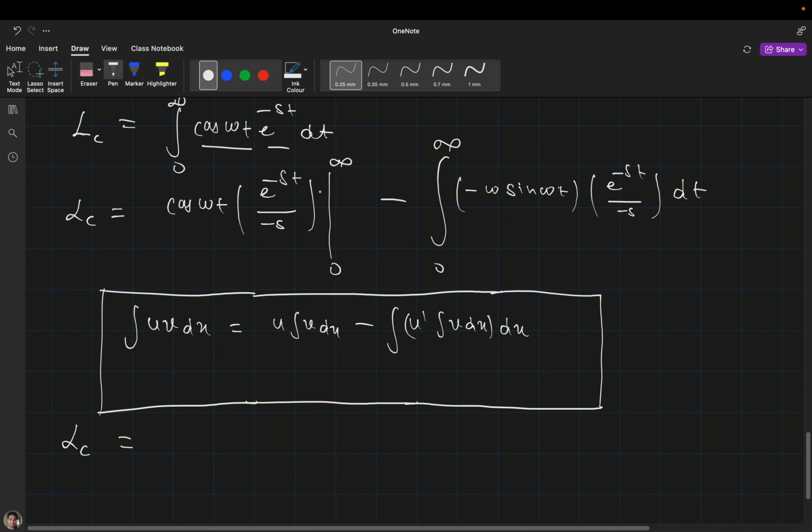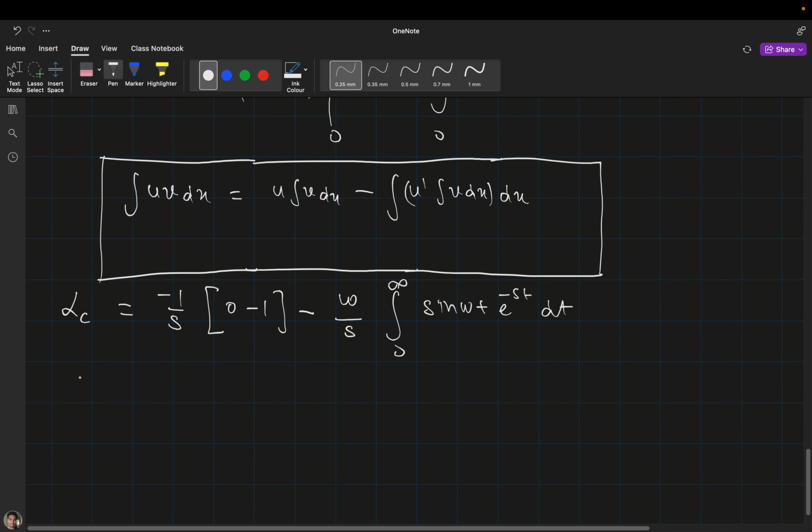LC. Now here you can see that I will write minus 1 by s, and when you substitute this limit it will become 0 minus 1. Now you can see that there are 3 negative signs, so a negative sign will come again and it will become omega by s, times the integral from 0 to infinity of sine omega t e raised to the power minus st dt.